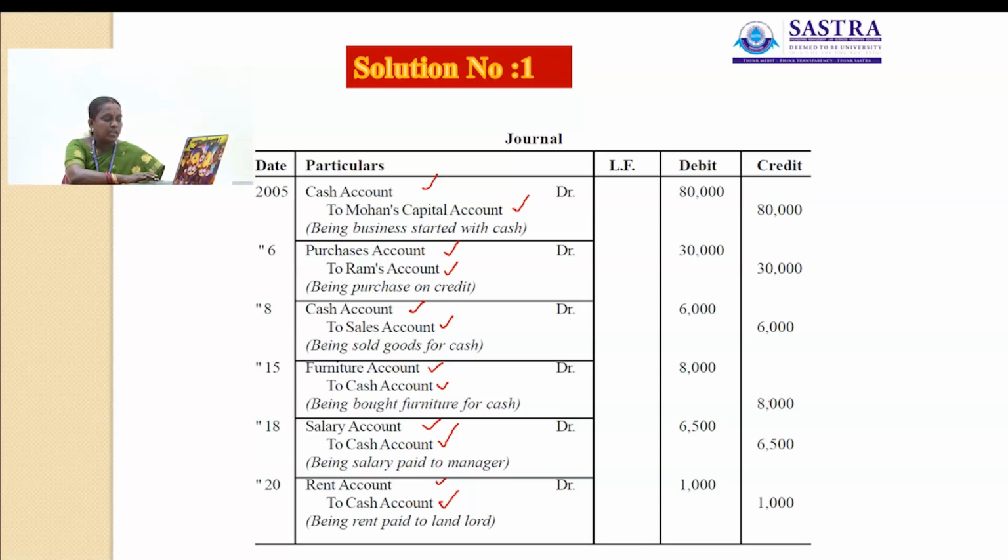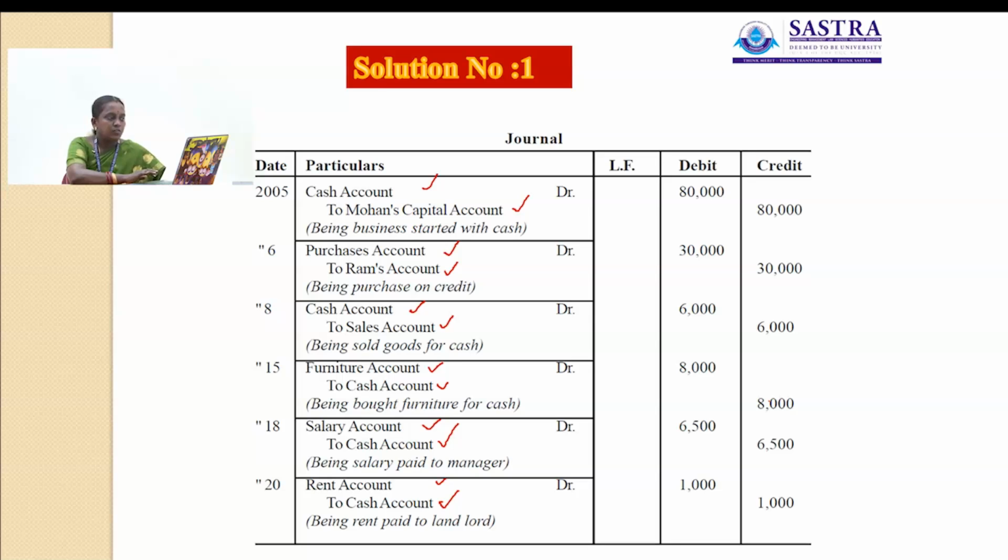Then another one is January 20th, paid rent to landlord in cash. So rent account and another one is cash account. Here rent is a nominal account. Cash is a real account. For a nominal account: debit all expenses and losses, credit all incomes and gains. So rent account will be debited and cash account will be credited.